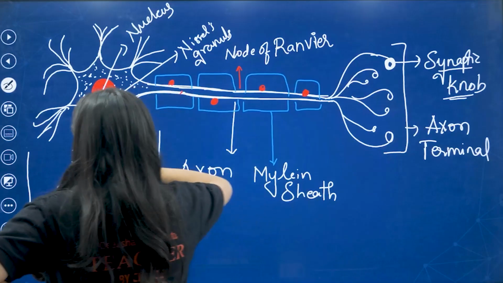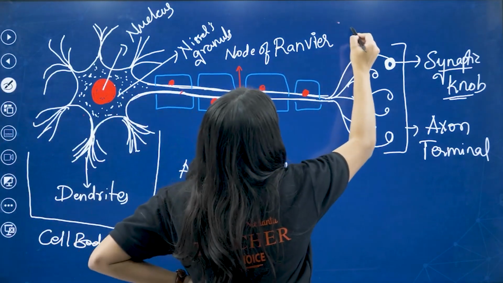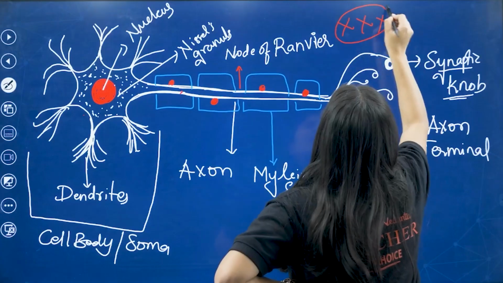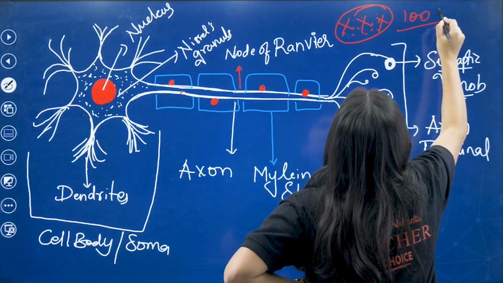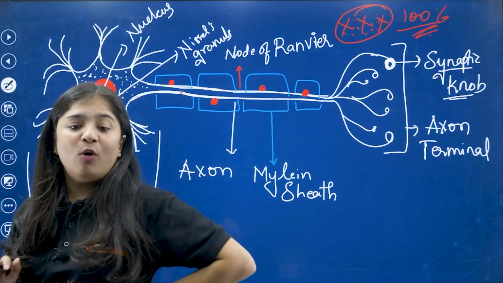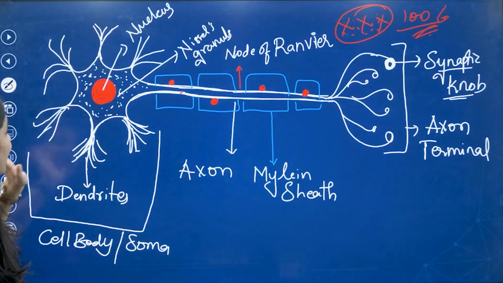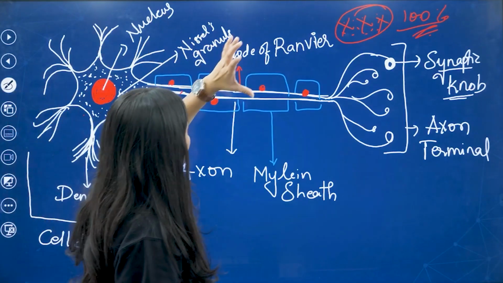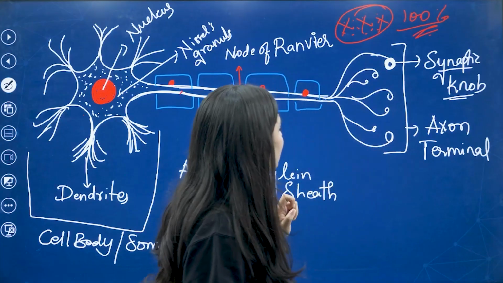This is very much important for your board exams. You have to mention all the labelings here: nucleus, dendrites, Nissl's granules, node of Ranvier, axon, myelin sheath, and axon terminal.